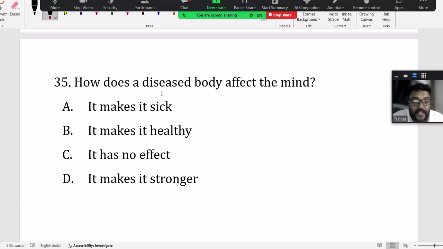How does a diseased body affect the mind? Is it making it stronger? It has no effect. It makes it healthy. Diseased body, mind sick. That is also mentioned in the question actually. In the paragraph, it's already there.